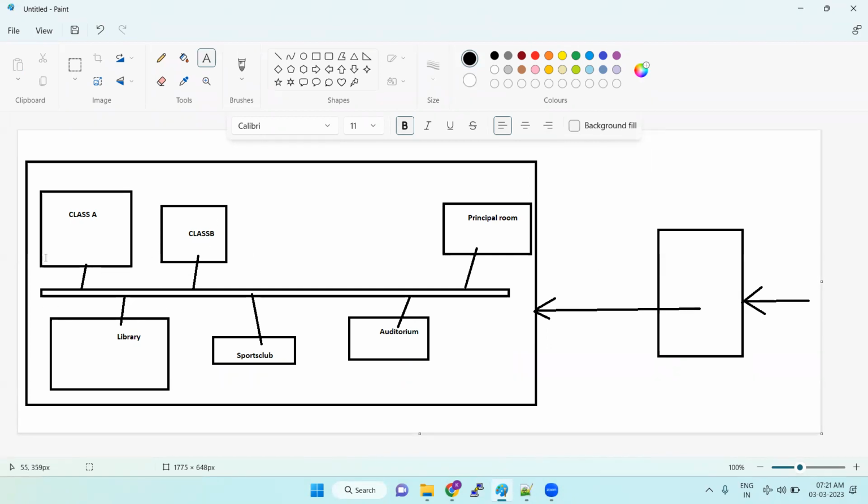So from here, we can go to anywhere, class A. So here also we can go to the sports club. The person has the option to go to the auditorium, principal room. So the same thing we can correlate with your IT industry.